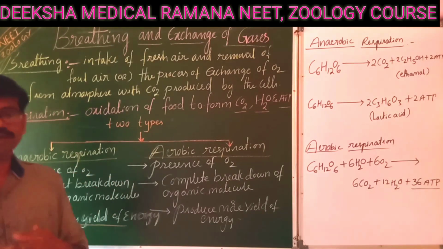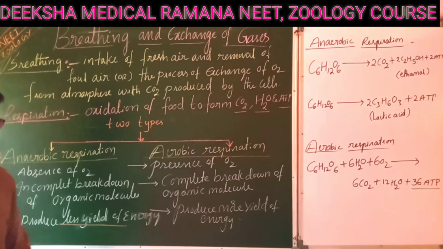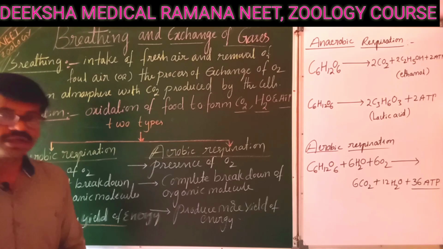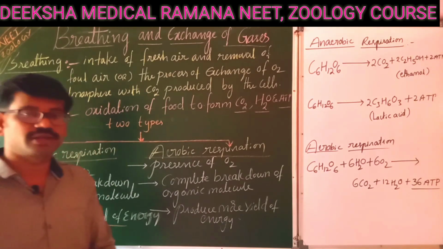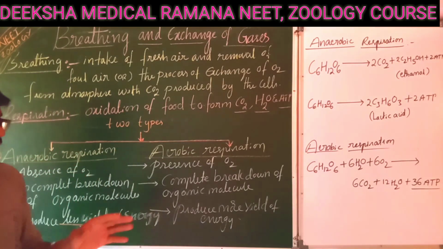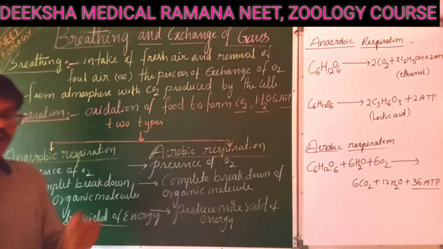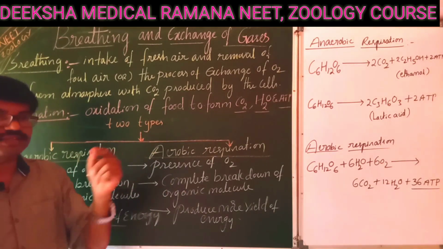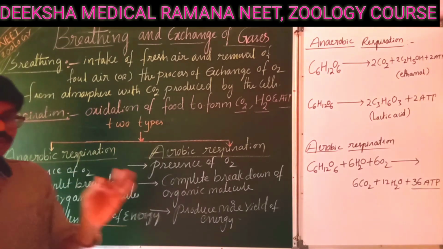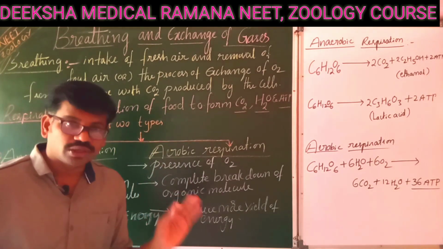One of the unicellular protists we can take, as relevant to human welfare, is Entamoeba histolytica, an obligatory parasite. That means it is very sensitive to oxygen. If you provide oxygen, that Entamoeba histolytica will die. So Entamoeba histolytica is the best example for obligatory anaerobes. Obligatory anaerobes are very sensitive; they can live without oxygen only.